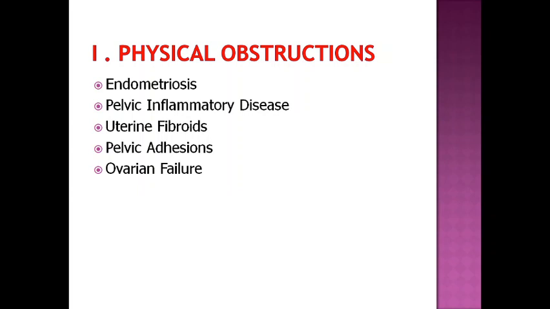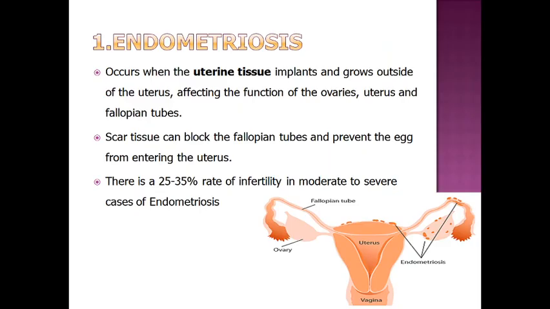So here we have classified the things we discussed earlier into different classes. The first being physical obstruction. As the name indicates, if there is a physical obstruction which may be causing a hindrance in conceiving, we have added all those causes here. First being endometriosis, pelvic inflammatory diseases, uterine fibroids, pelvic adhesion, and ovarian failures. We'll start with the first one,